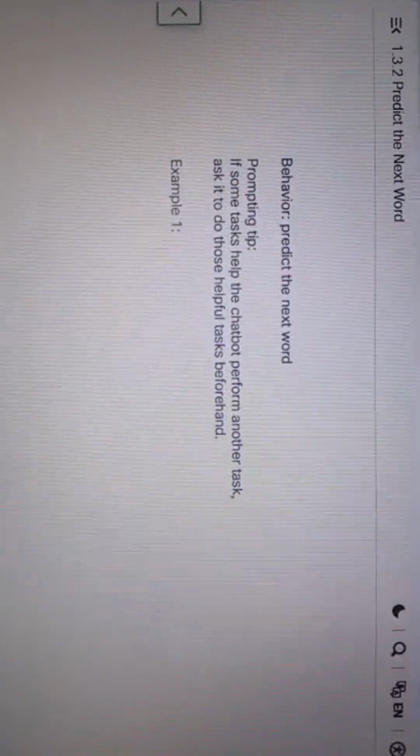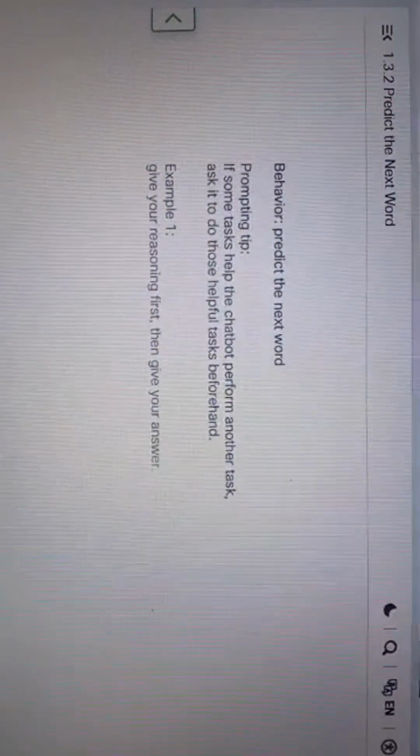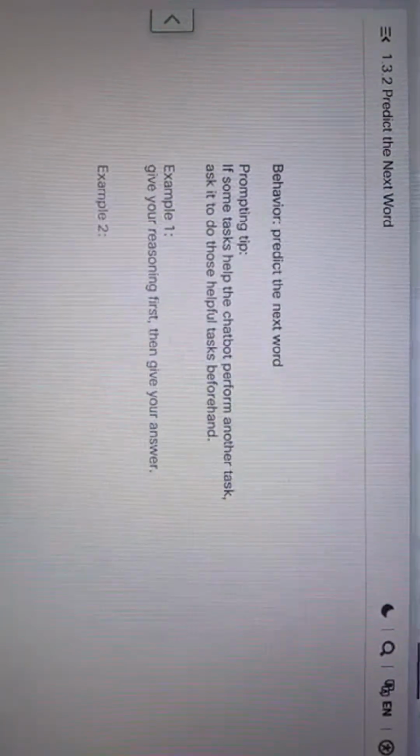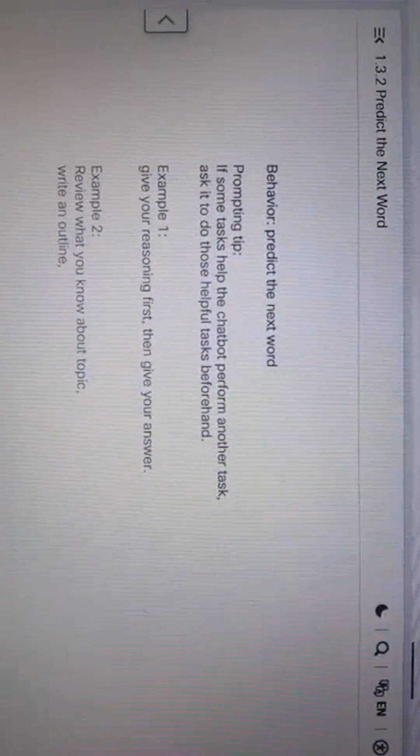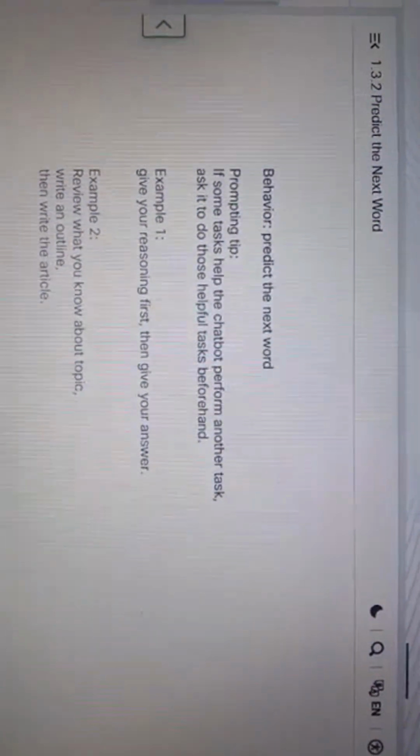For example, you can prompt, "Give your reasoning first, then give your answer." Another example is, "Review what you know about this topic, write an outline, then write an article." Can you think of other examples?